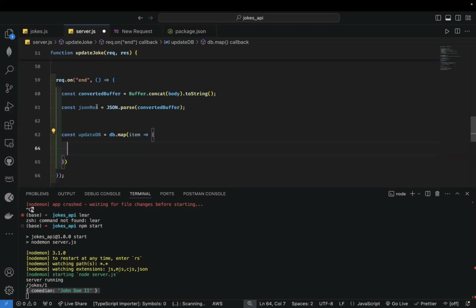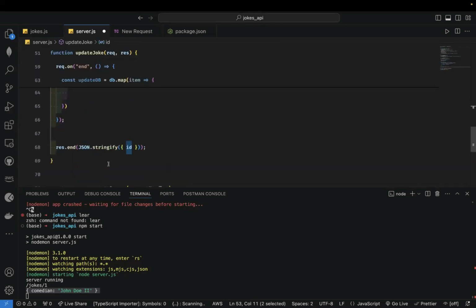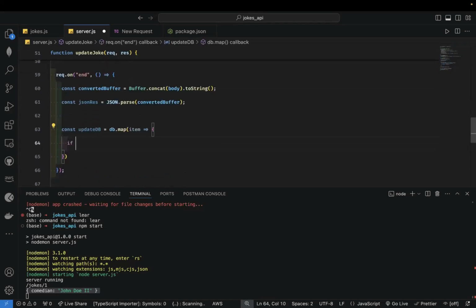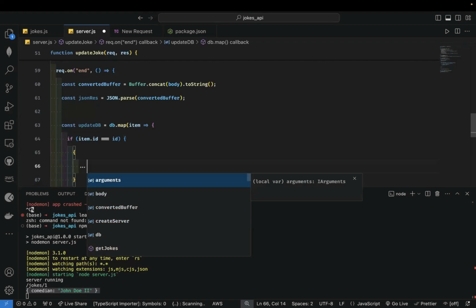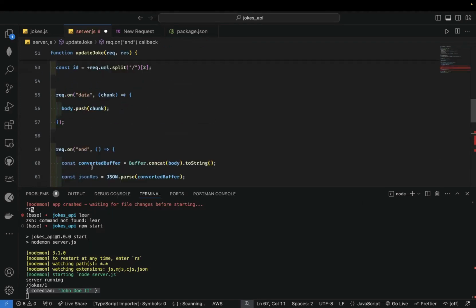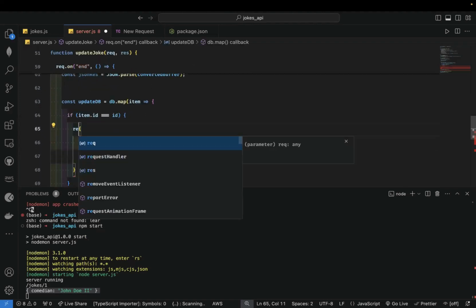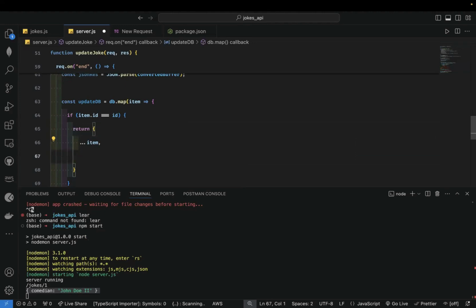And if we see an object that has the same ID that was passed to us, we're going to update that object. So that's what I want to do. So we're going to say if item.id is equal to ID, which is our ID, we want to take the item, but then we would spread body into it. So by returning that object, we'll spread body into it.